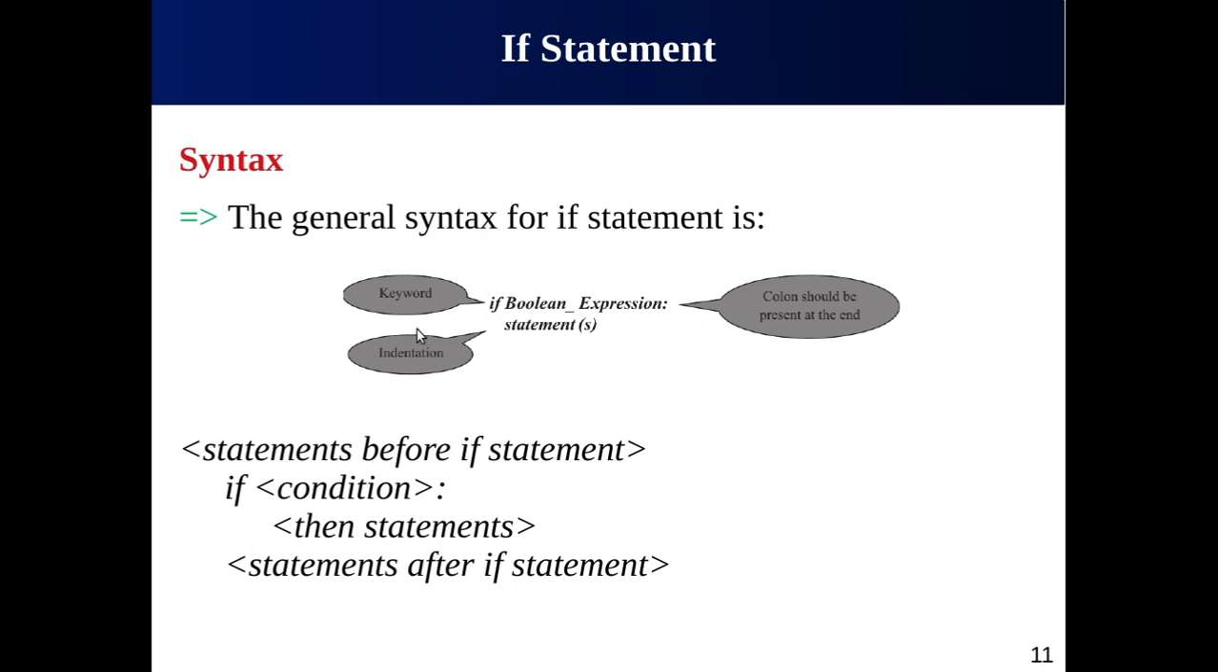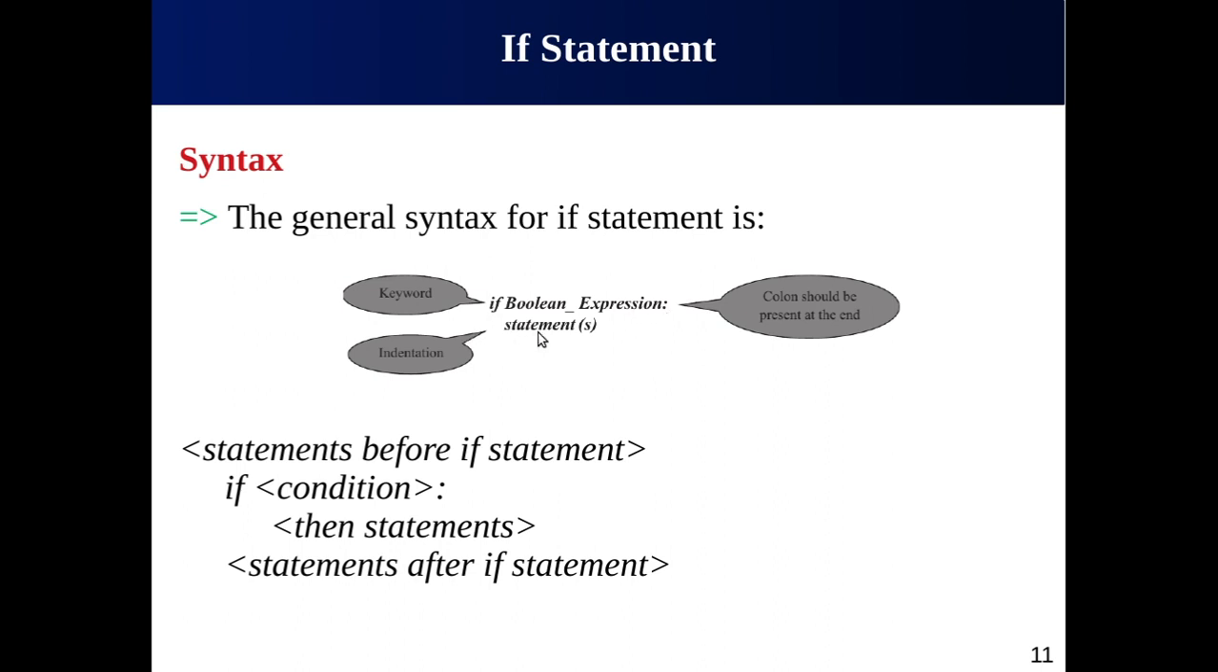The general syntax is like this. First, you have to use the keyword if. So if is a keyword followed by a condition. Condition is a Boolean value, true, false. It can be a variable, constant, having different types of relational operators or logical operators depending on the problem. And then it is followed by a colon.